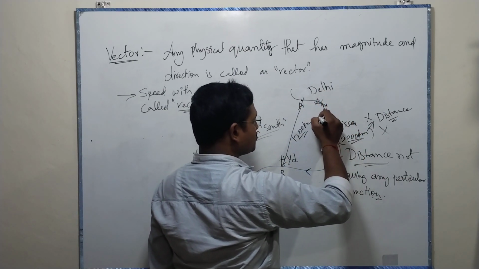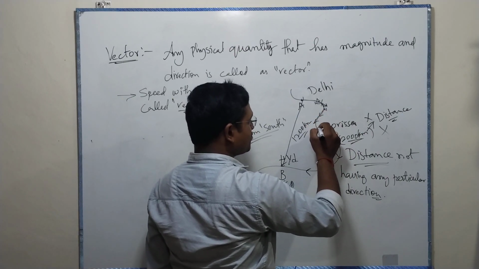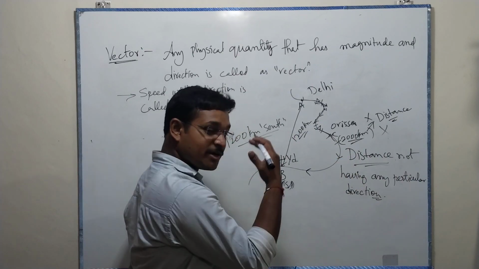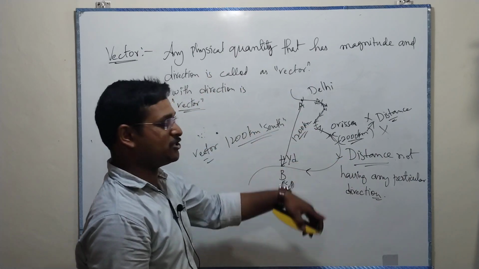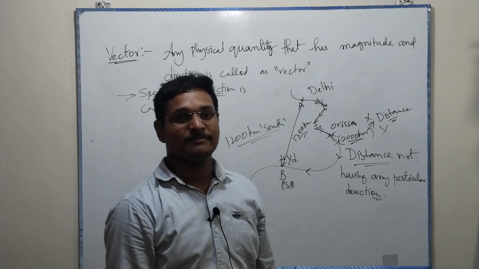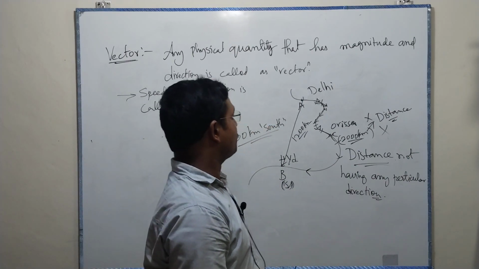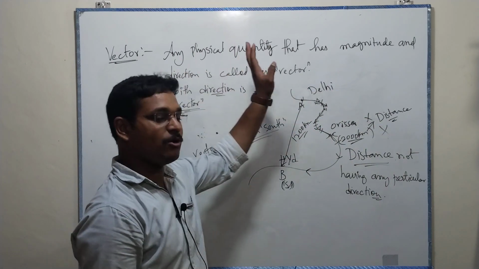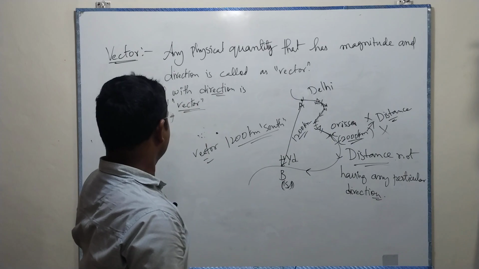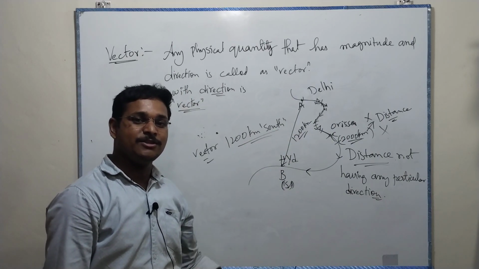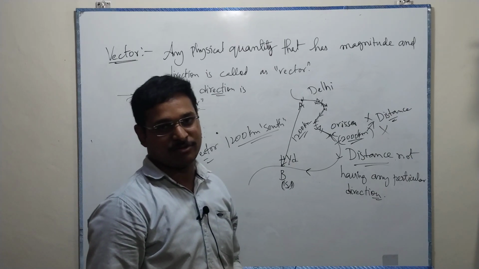If you divide the path, it's always constant direction. So speed with direction is called a vector. There are two definitions. Any physical quantity that has magnitude and direction is called a vector. At the same time, speed with direction is called a vector. These two definitions we can say for the vector.